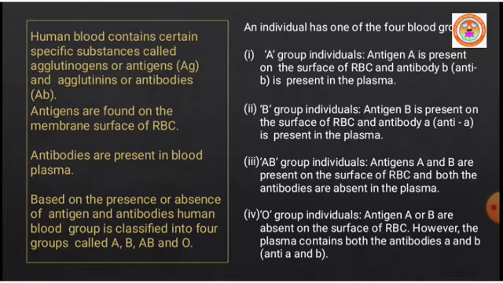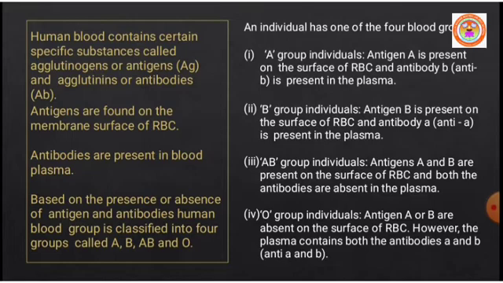Dear students, what are called antigens? Where are they found? Antigens are found on the membrane surface of RBC in human blood. Antibodies are produced by lymphocytes. Antibodies are present in blood plasma.